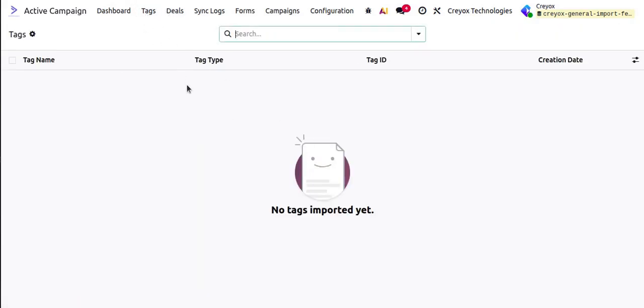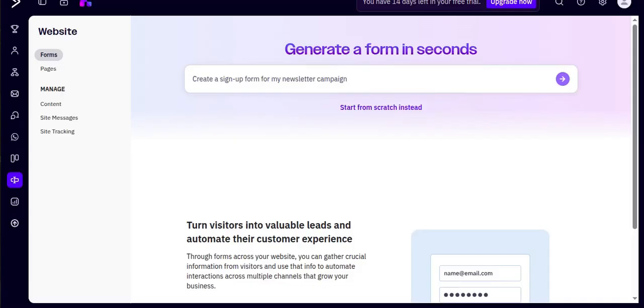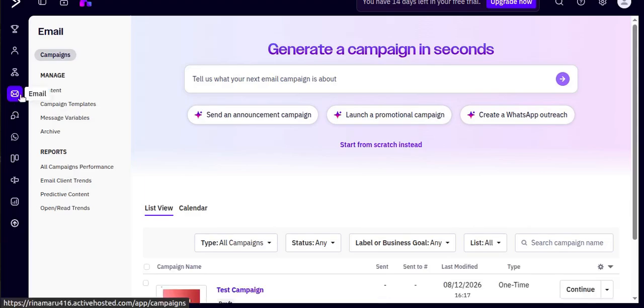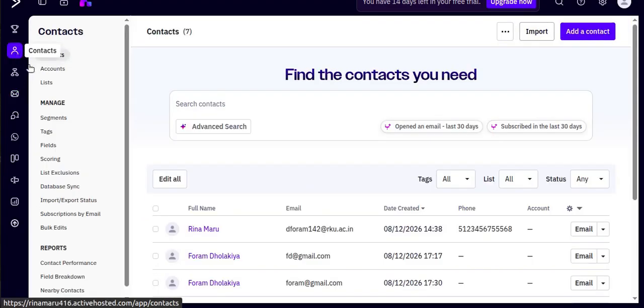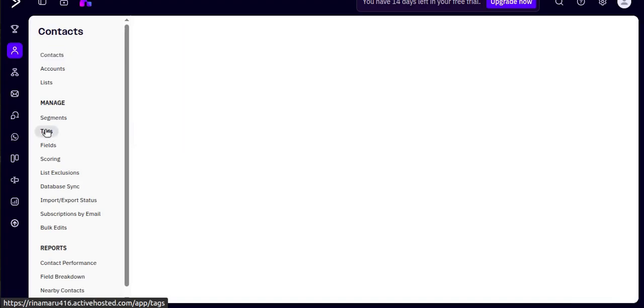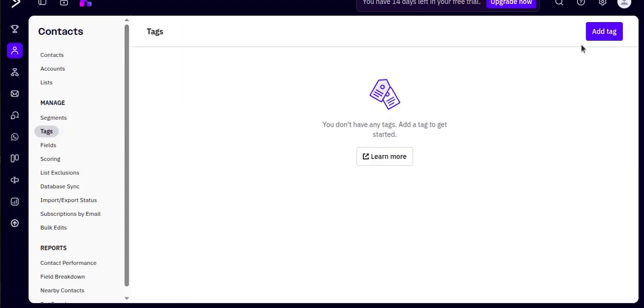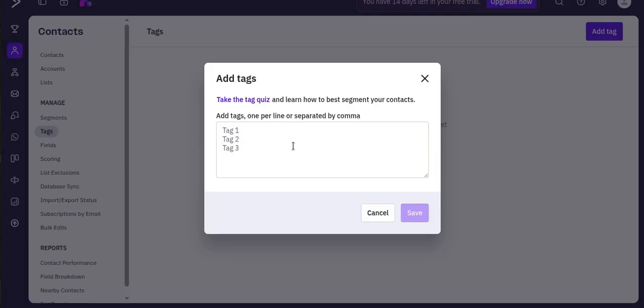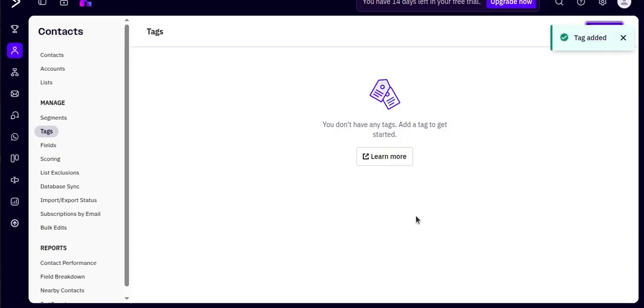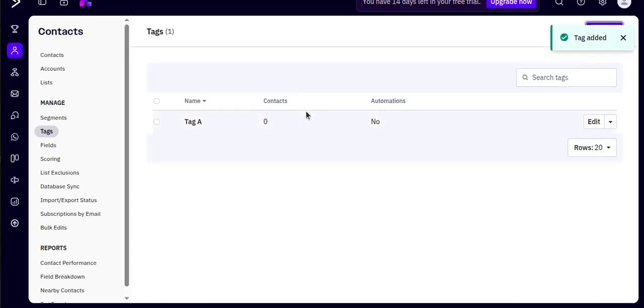Similarly, the tags: if you go to contacts and tags, here you can create a tag, so a tag is added over here.